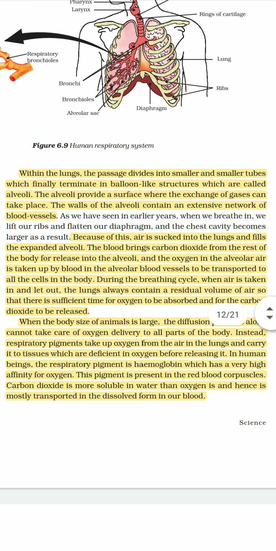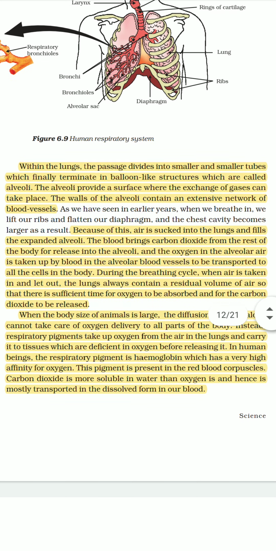So see, it is written also, as we have seen in earlier years: when we breathe in, we lift our ribs and flatten our diaphragm, and the chest cavity becomes larger as a result. Because of this, air is sucked into the lungs and fills the expanded alveoli. The blood brings carbon dioxide from the rest of the body for release into the alveoli, and the oxygen in the alveolar sac is taken up by blood into the alveolar blood vessels to be transported to all the cells in the body. During the breathing cycle, when air is taken in and let out, the lungs always contain a residual volume of air so that there is sufficient time for oxygen to be absorbed and for the carbon dioxide to be released. It is very important.